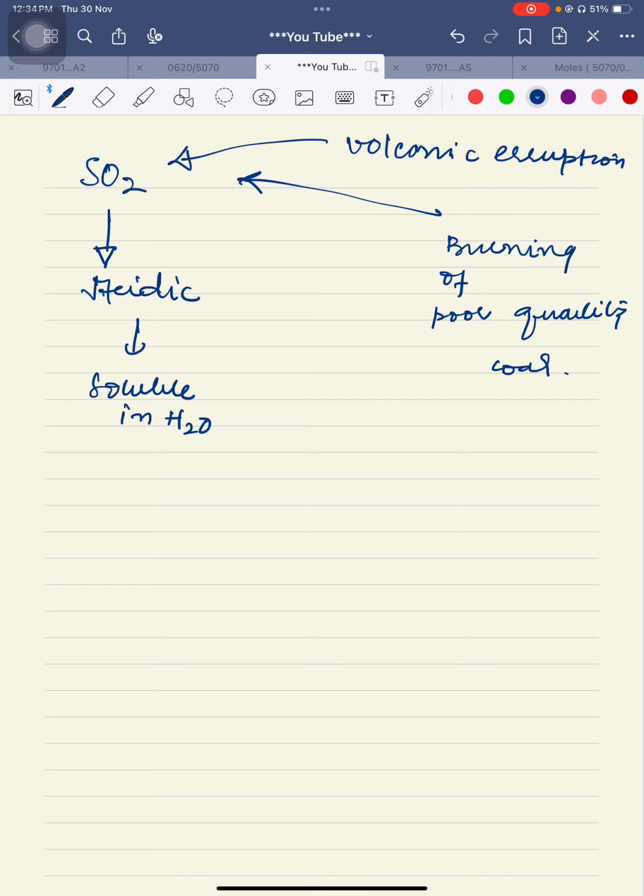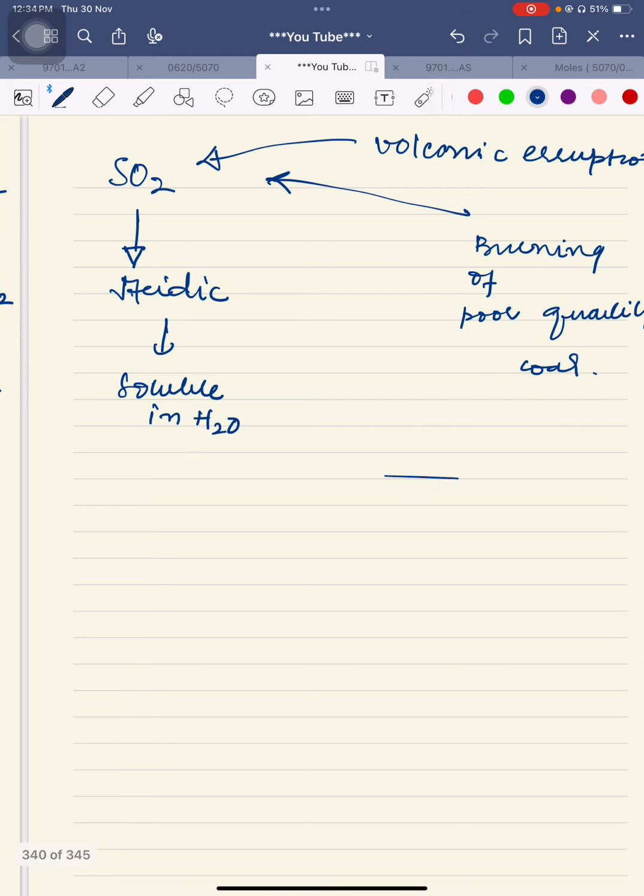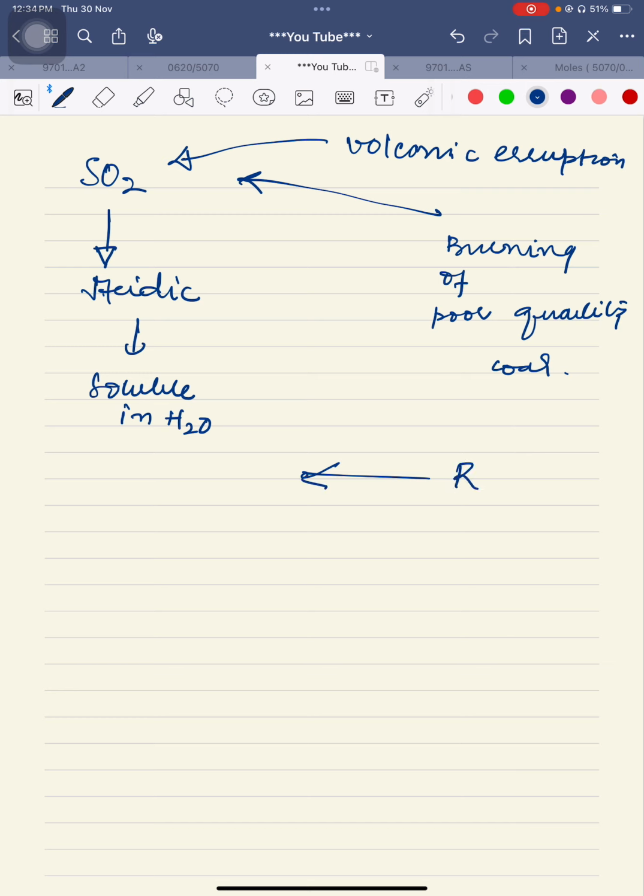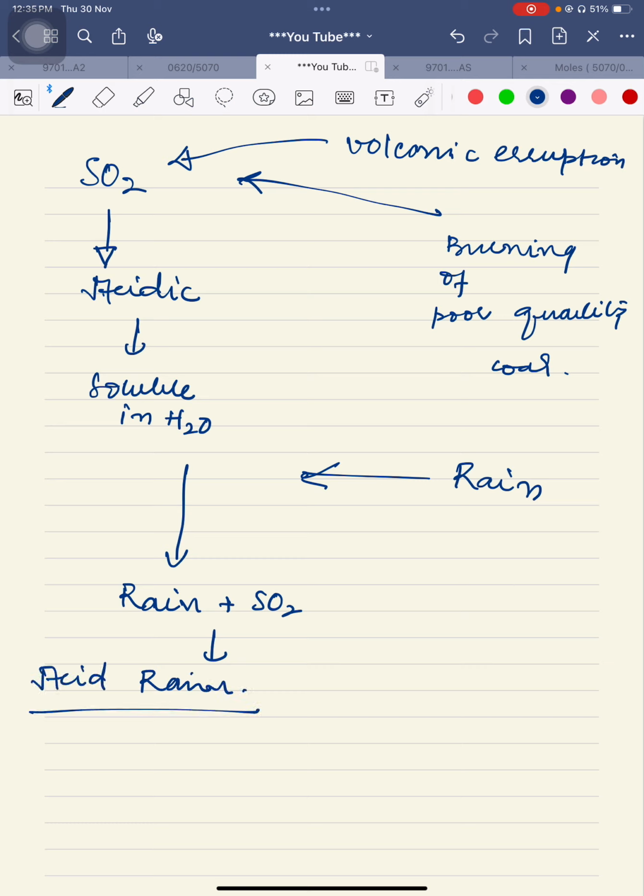So this sulfur dioxide gas is an acidic gas. It is soluble in water, and when there is rain, as a result of sulfur dioxide being dissolved in rain, the rain will become acidic. You may say it is called acid rain. Yes, perfectly, it is acid rain.